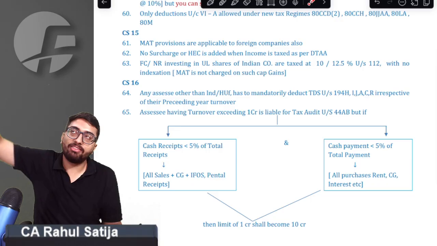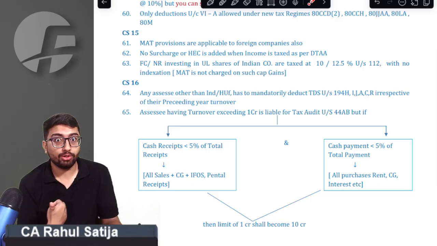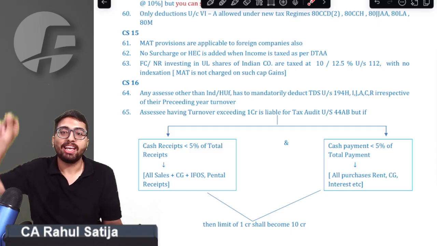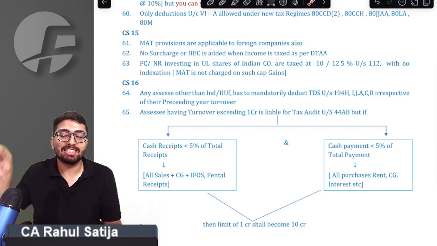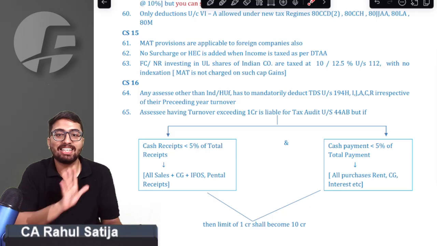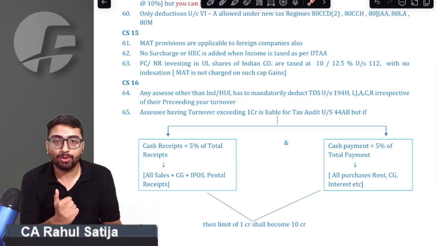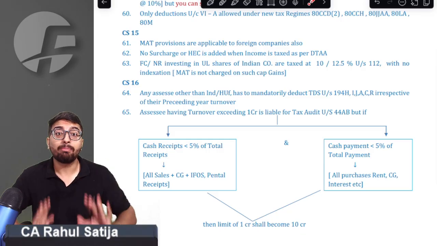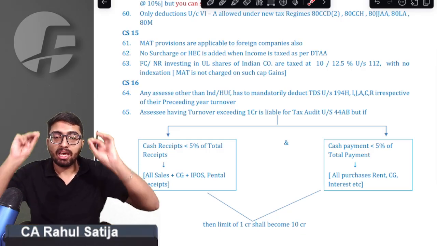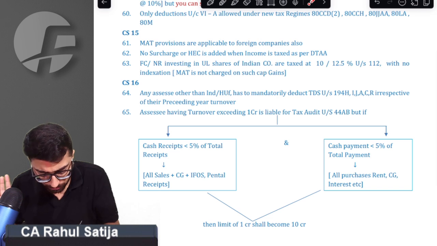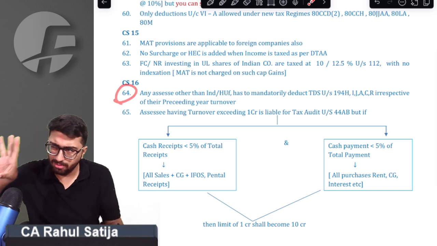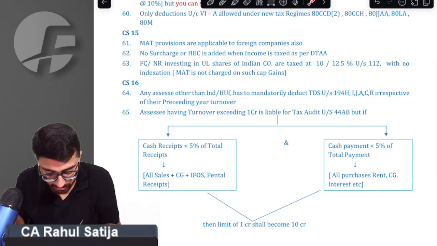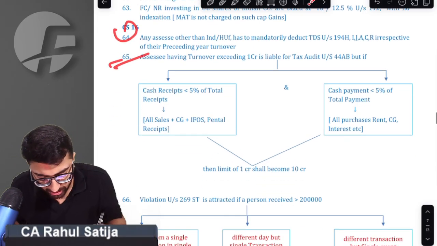This turnover limit of preceding financial year is to be checked only for individual HF. If we have companies, sir, no preceding financial turnover is to be checked. Every company is required to deduct TDS under section 194 HIJACR if they pay any kind of brokerage, interest, or professional fees. They are mandatorily required to deduct TDS in whatsoever case. Sir, we got your point. Remember, this preceding year turnover limit is to be checked for individual HF only, for no other person.